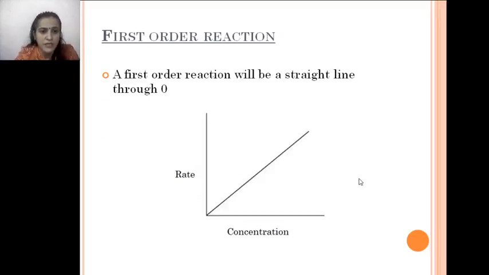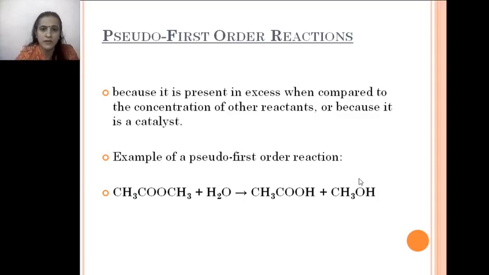Here I have mentioned again a graph for first order reaction. For first order reaction, the graph is always a straight line passing through the origin, starting from 0. Next is pseudo first order reactions. Pseudo first order reactions are those reactions which appear to be second order, but actually exist as first order. We have taken the example of CH3COOCH3 plus H2O.